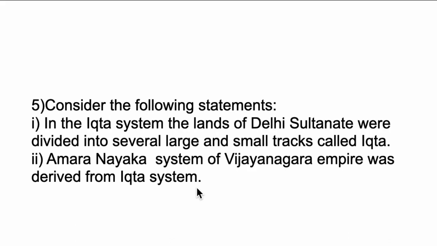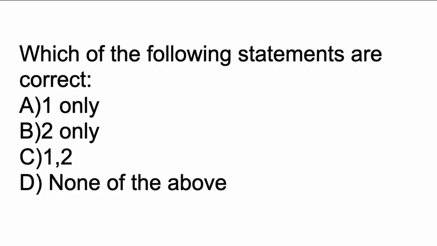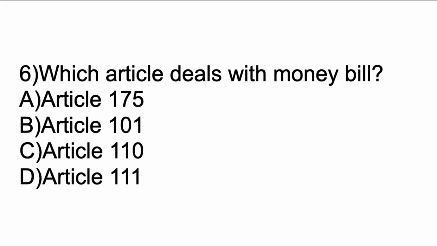Okay. This Amaranayaka system is also based upon this Ikta system only. Okay, so both these statements are correct. So option C is a correct answer. Now coming to the sixth question, which article deals with money bill? So Article 175, Article 101, Article 110, Article 111. So here money bill is Article 110. Option C is the correct answer.